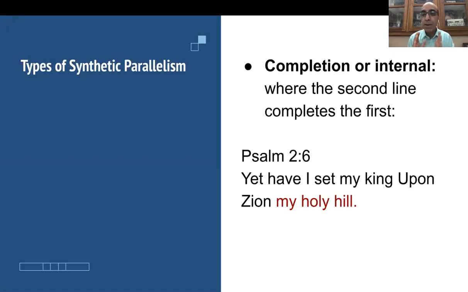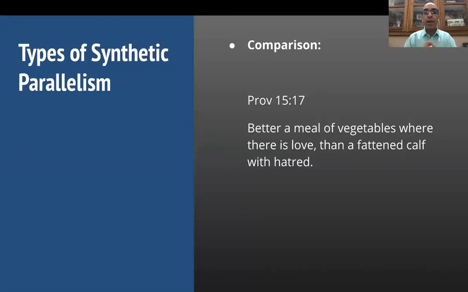Yet I have set my king upon Zion, and then my holy hill is the completion of the idea. I think when this was put together, I should have put my holy hill in a separate line, and I think that was missed. Okay, so this is completion or internal.